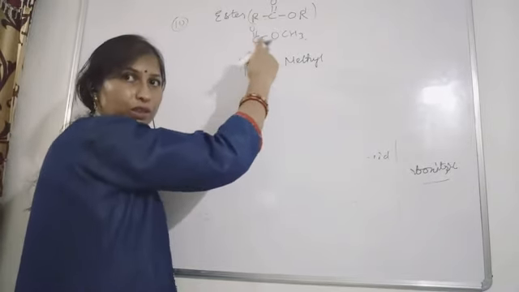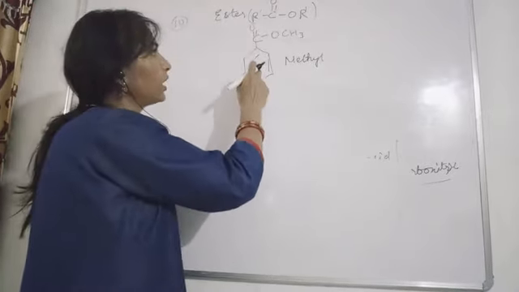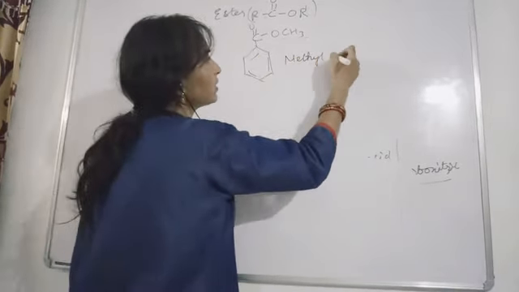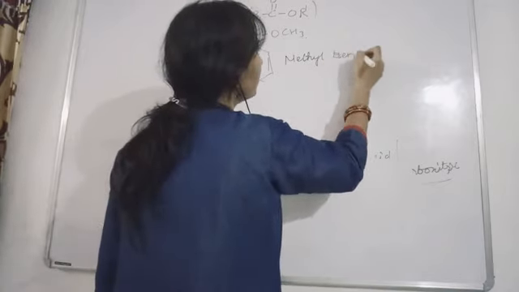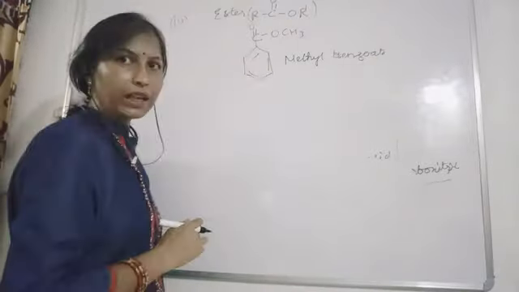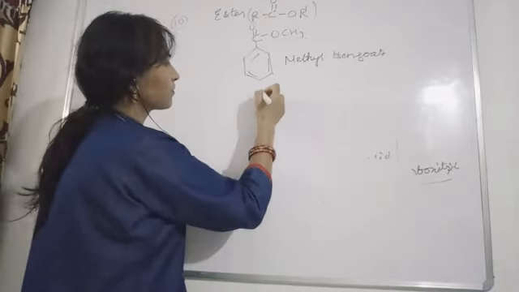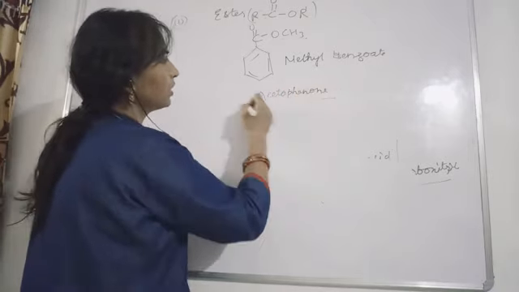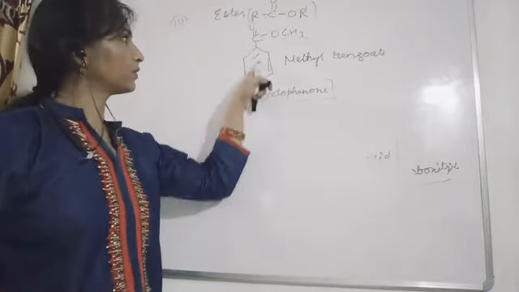So if that is the case, which word are we going to choose? We are using the word benz. So in this case, benzoate, methyl benzoate, with a small b. Methyl benzoate will be the name of this compound, and the very common name is acetophenone. Generally we use acetophenone for this.